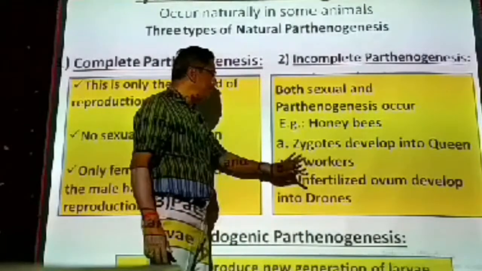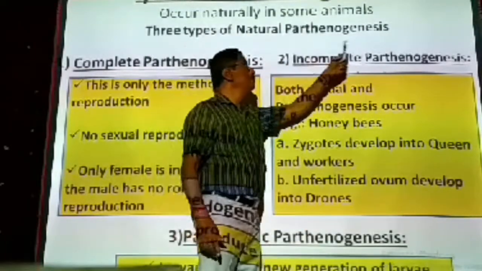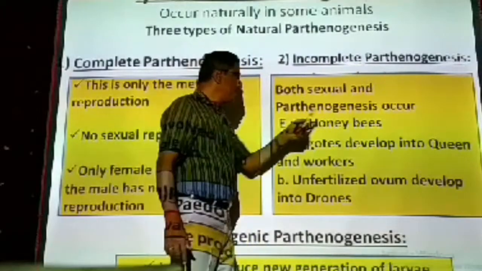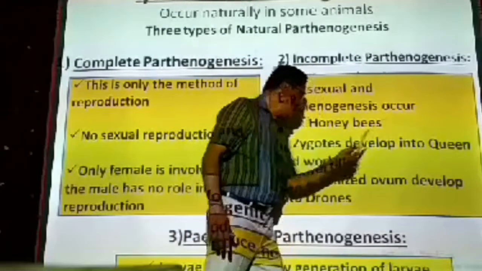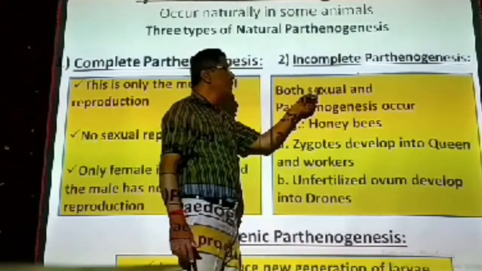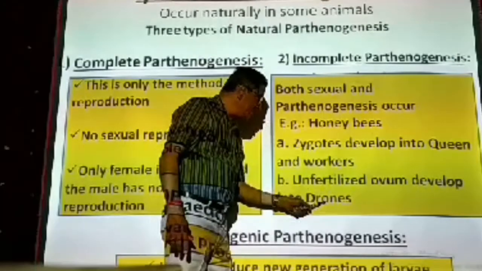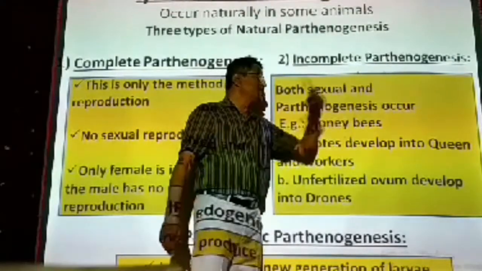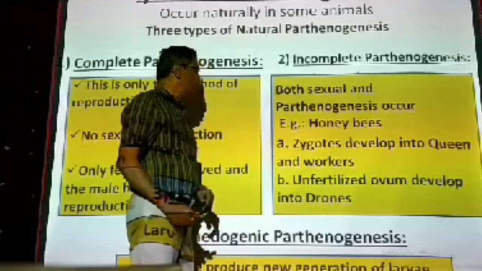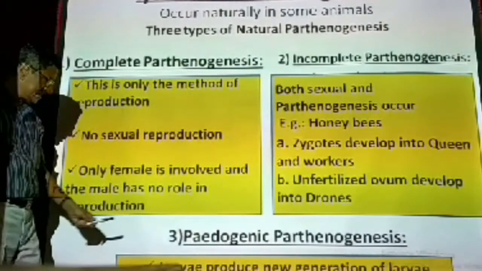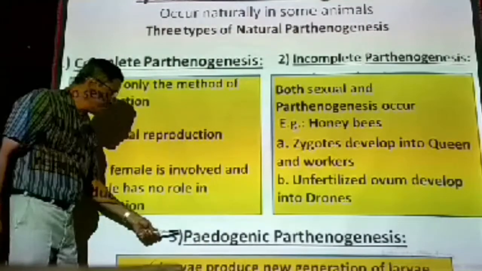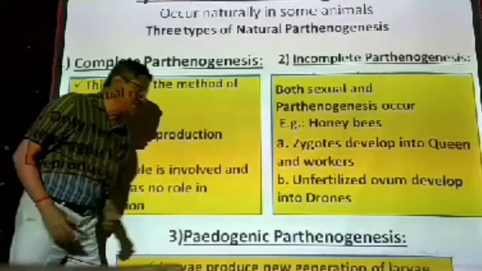Now this is actually the best example for incomplete parthenogenesis. So for the female queen bee and also for the workers, sexual reproduction is taking place. For the development of drones, parthenogenesis is taking place. This is called the incomplete parthenogenesis. Then the third type is pedogenic parthenogenesis.